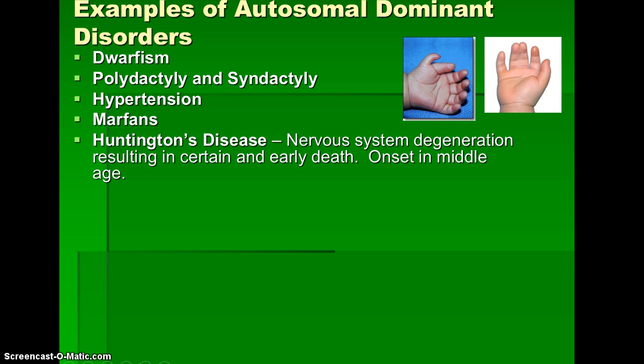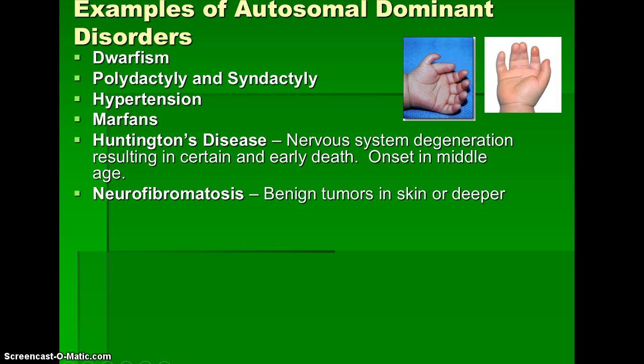There's Huntington's disease, which is a nervous system degeneration resulting in early death, early being middle-aged, 40s, 50s. But a lot of times, by the time these people figure out they have Huntington's disease, they've already had children. If you have Huntington's, you could just have one messed up gene, and you give that one messed up gene to your kid, the kid's going to have it. Another thing with Huntington's, a lot of times family members will think these people have a drinking problem because they stutter and can't walk straight, and there are other neurological issues going on, but it's this disease breaking down their nervous system.